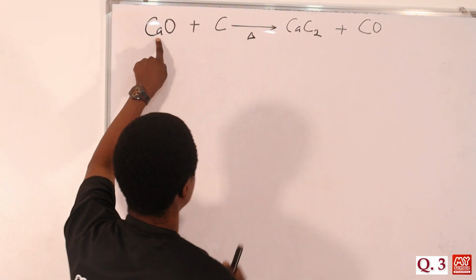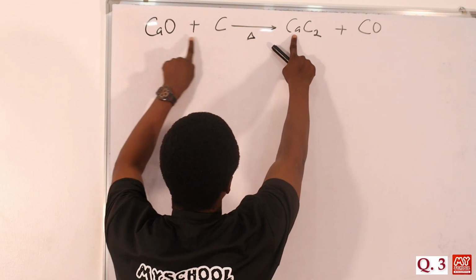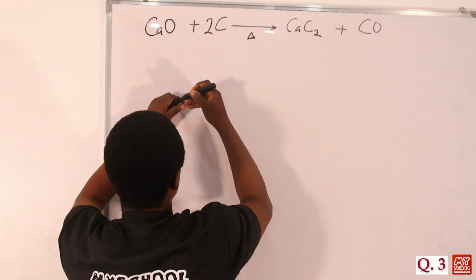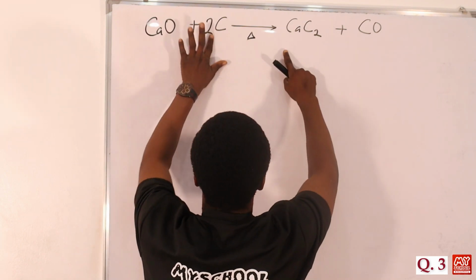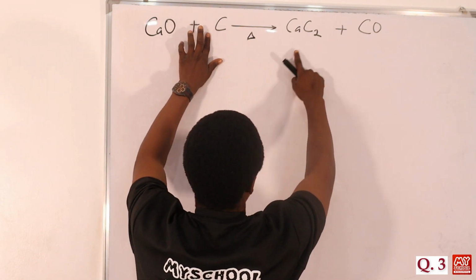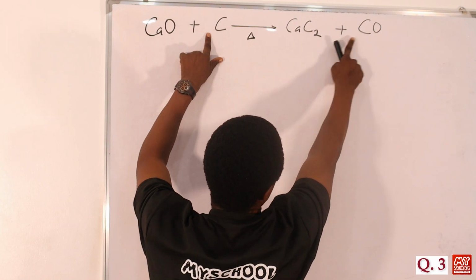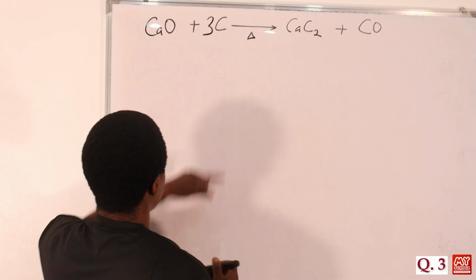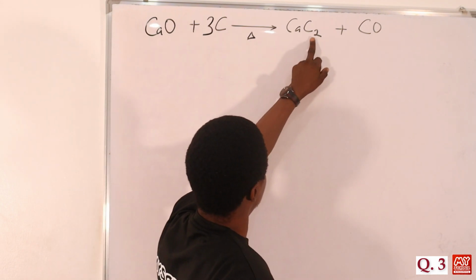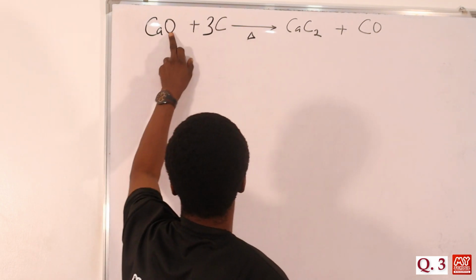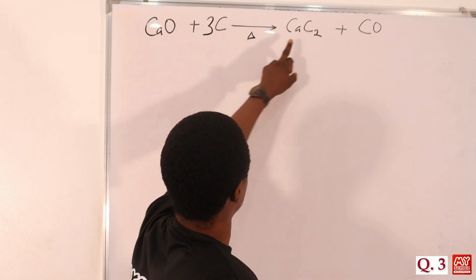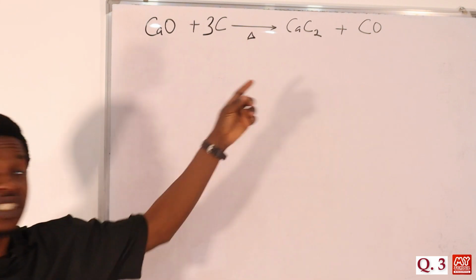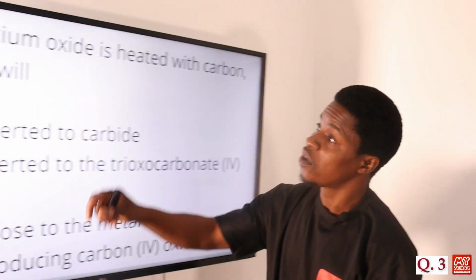So let's see, calcium is 1 here, carbon is 2 here, carbon is 2 here, so here is 1, so we have 2 here, then oxygen is 1 here. Number of carbon here, this is 2, this is 1, that's 3, so number of carbon should be 3. So we have 3 carbon atoms on the left, 2 plus 1, that's 3, then 1 oxygen, 1 mole of calcium, 1 mole of calcium. So we have a carbide of this calcium that is formed with carbon monoxide, so carbon 2 oxide.